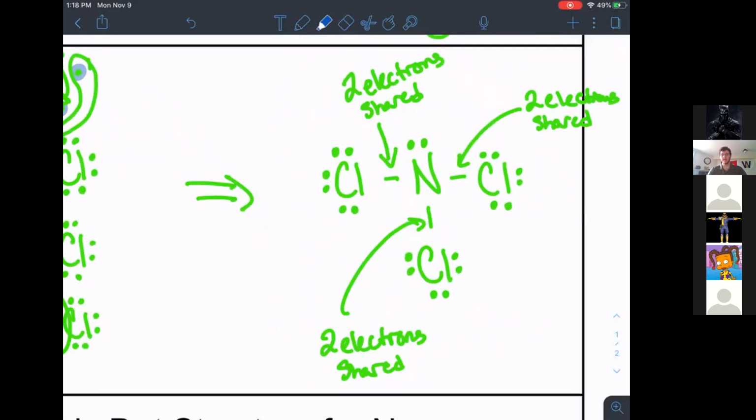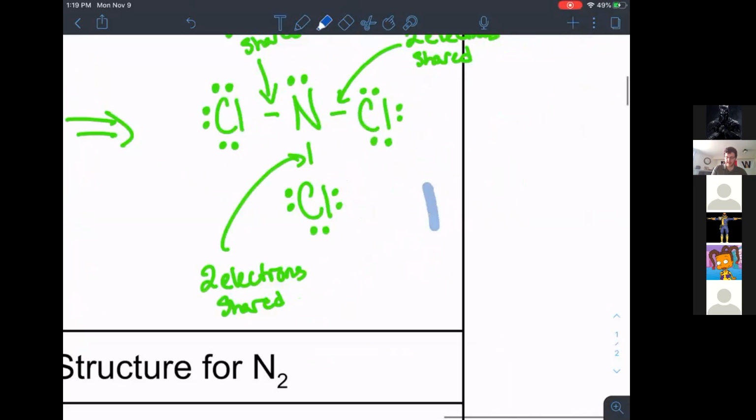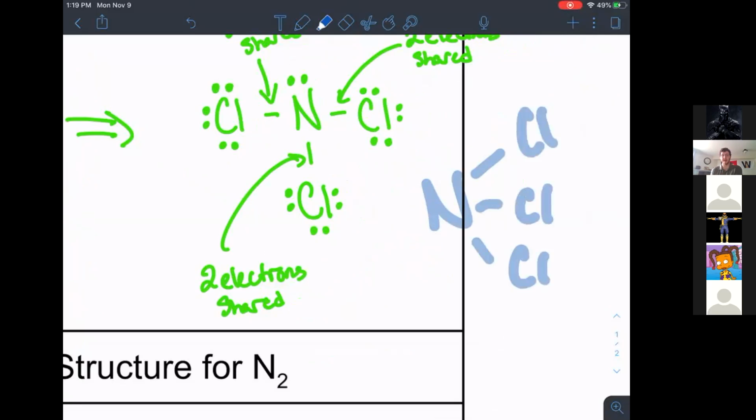The way that you put it, is that how we're supposed to put it? Like for example, if there were 4 chlorines, we would put one on top, one on each side of it. I do that because technically that's the right way. If you put them all coming off of one side like this, you have your nitrogen and your 3 like that, that's fine. It's okay any way you have it.